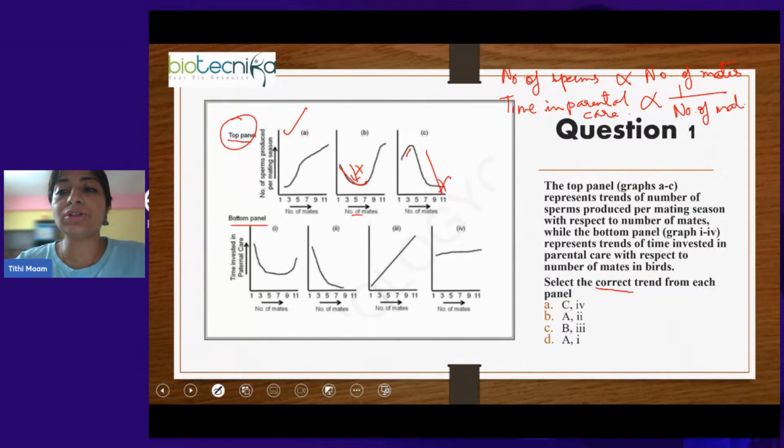So if the number of mates is more, if the individual is actively participating in mating with multiple partners, that means that person will not have any time to take care of the young ones. So there the time in parental care will be less. Number of sperms is directly proportional to the number of mates, but the time spent in parental care is inversely proportional to the number of mates. If we see the graphs in the bottom panel, which graph represents this finding? This will be graph number 2.